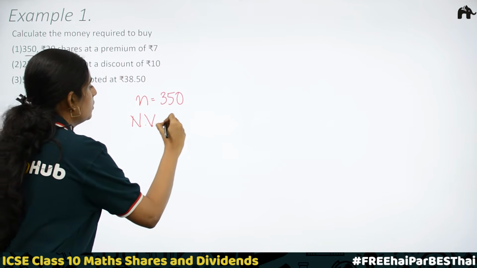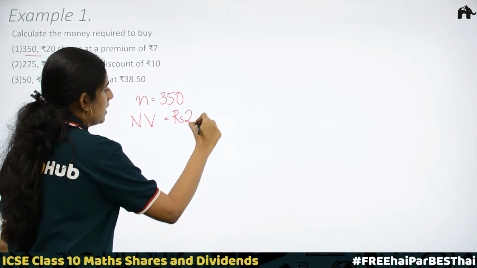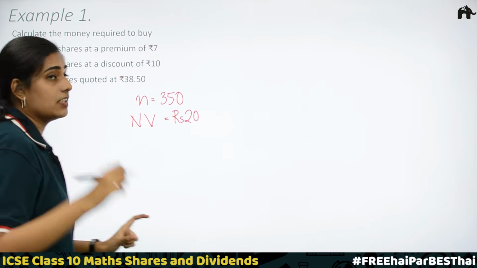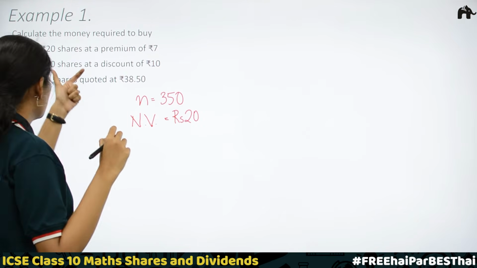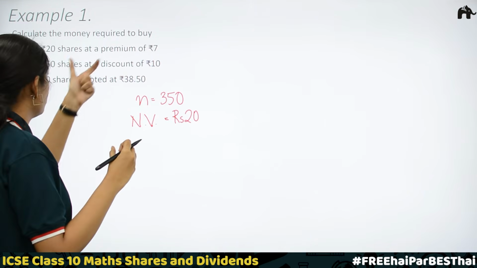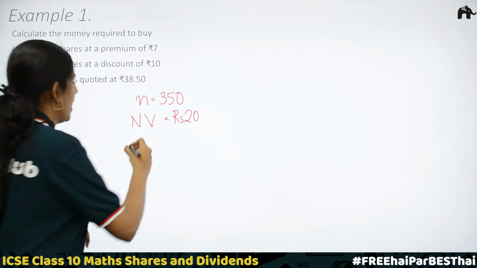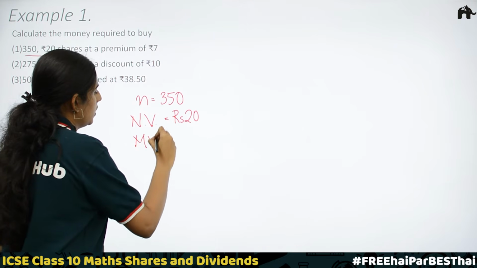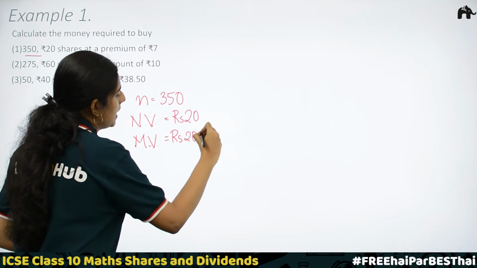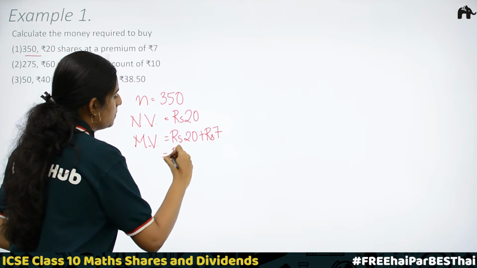NV is equal to rupees 20. Then, at a premium of rupees 7, which means here the nominal value is less than the market value. We get the market value by adding this premium to the nominal value. So, market value is equal to rupees 20 plus rupees 7, which is equal to rupees